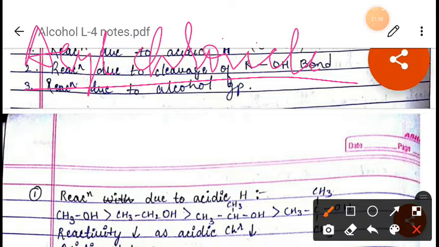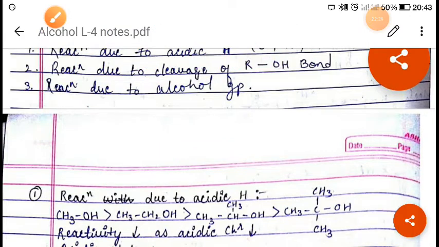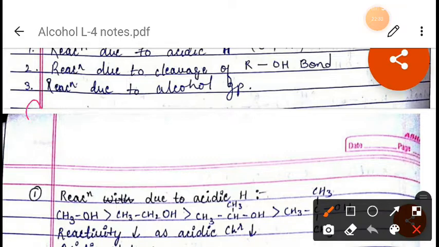So what will happen at that time? The hydrogen atom of the OH group is replaced by the RCO group, forming esters. We will see one example. One example is this. Suppose we have here CH3. Let me write with a different color.